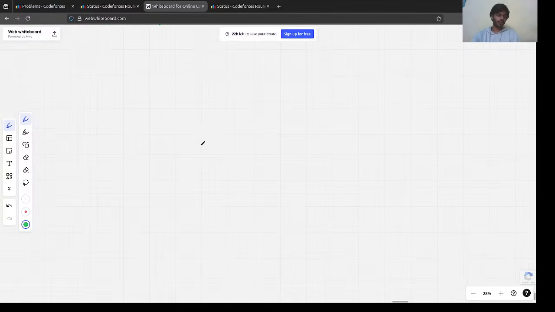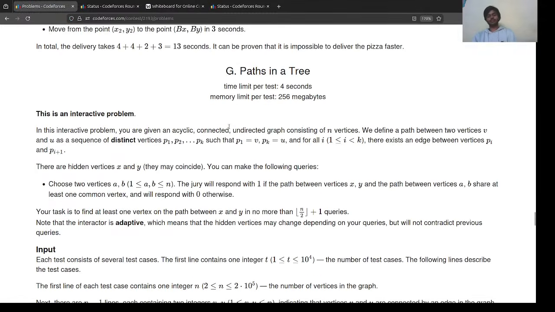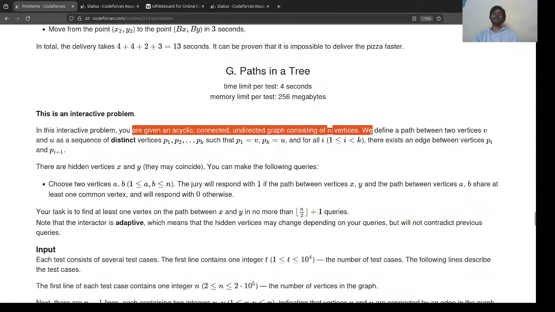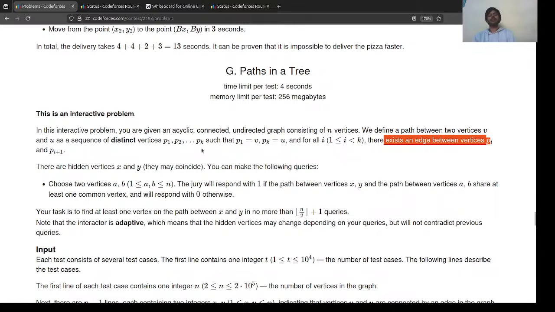Now we'll move towards the last solution, which is question G. Paths in a tree. So this is an interactive problem. In this interactive problem, you are given an acyclic, connected and undirected graph consisting of n vertices. We define a path between V and U as a sequence of distinct vertices P1, P2, P3, ..., Pk, such that P1 is equal to V and Pk is equal to U. For all i, there exists an edge between Pi and Pi plus 1.